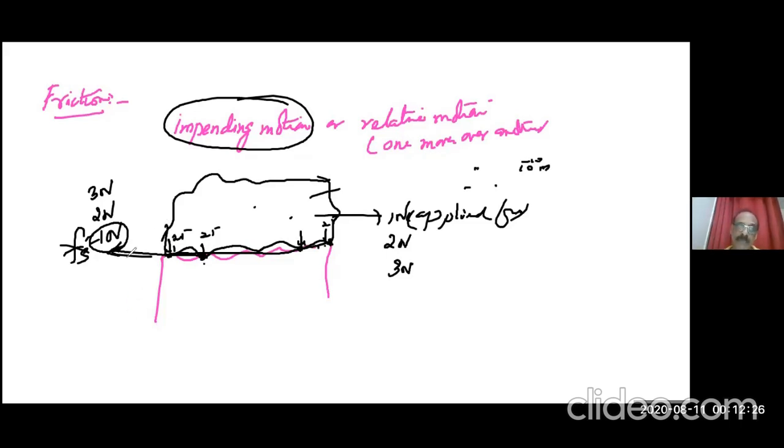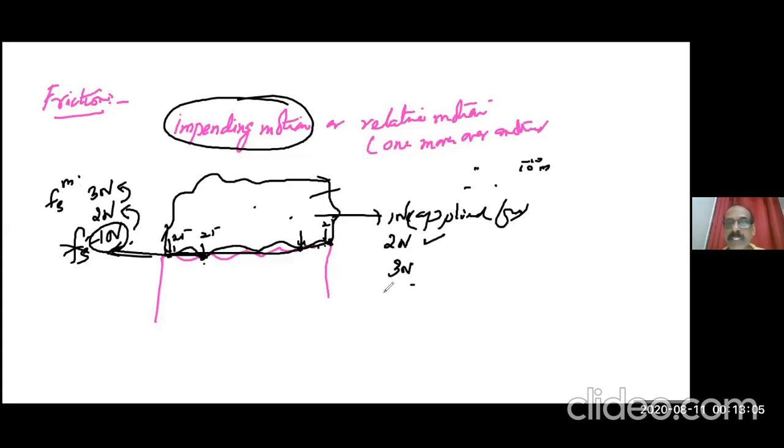Now, if the joint is not broken, it won't move. That means there is again a chance of increasing the friction. So here I am increasing to 2 Newton. Again knock. If it is not moving, that means friction can go up again. When I exerted 3 Newton, I knocked it. That time, suppose it is broken, then you can see this object is moving. This friction is known as the maximum value of static friction.